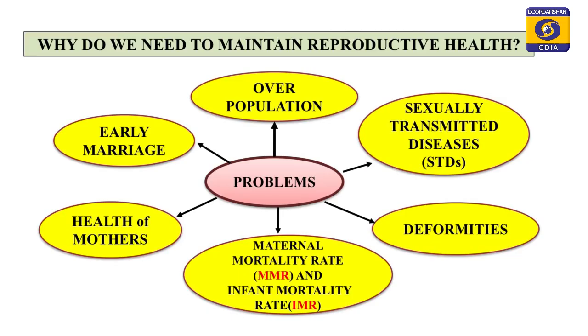Then coming to sexually transmitted diseases, these are a major concern because we do not talk about it much. We do not have much conversation with our parents, teachers or our society regarding these norms. So, the lack of knowledge in the general public leads to constraints in maintaining proper reproductive health. Coming to early marriage, in India there are still certain places where early marriages continue. So, this also poses a threat to proper reproductive health.